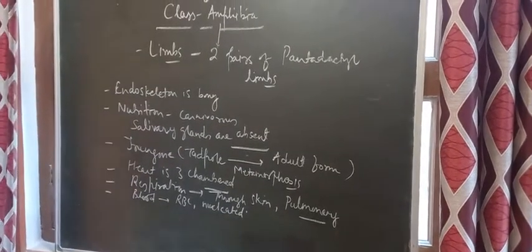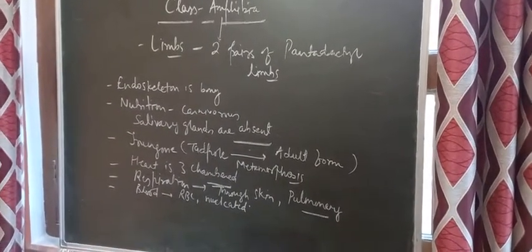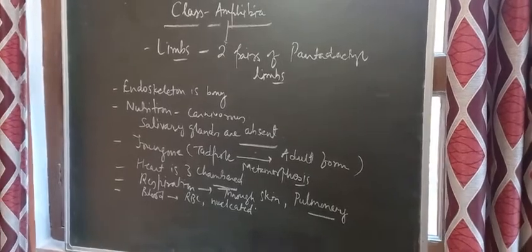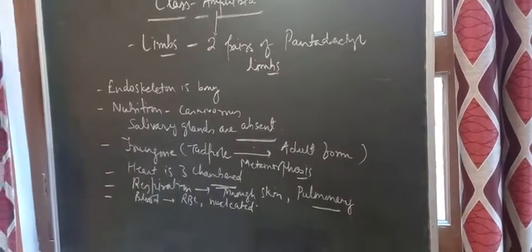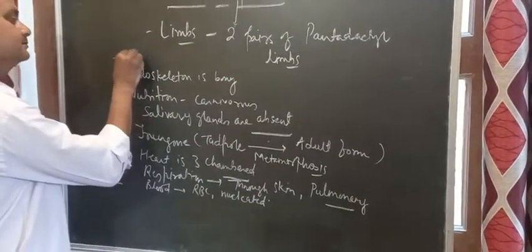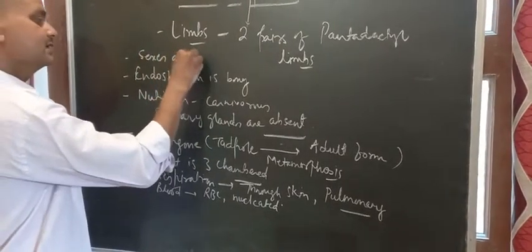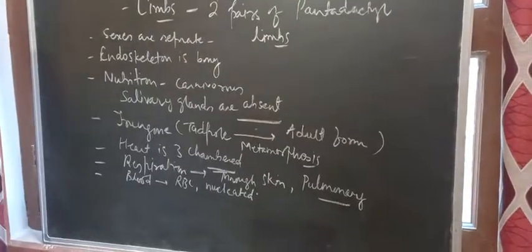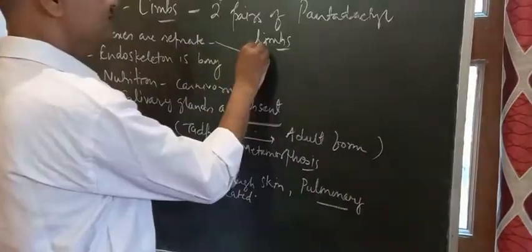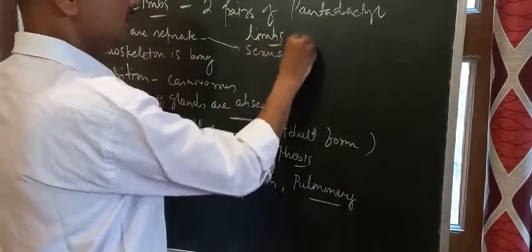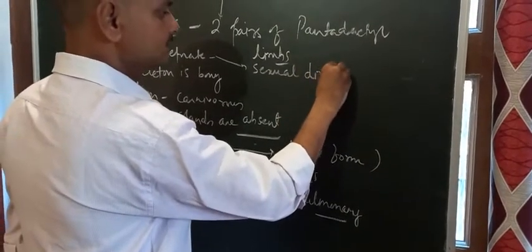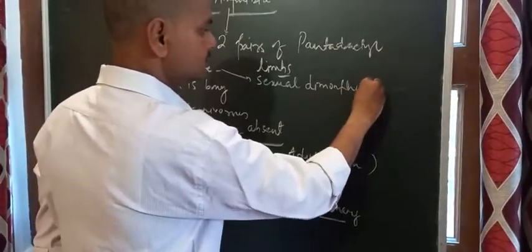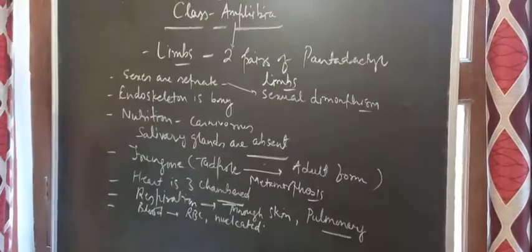Regarding their morphological features, the sexes are separate. Sexes are separate, and they show sexual dimorphism. Male and female individuals are distinct.